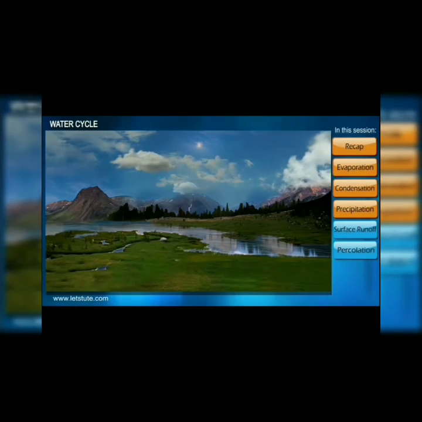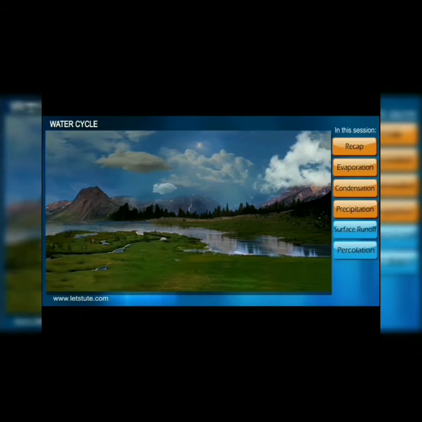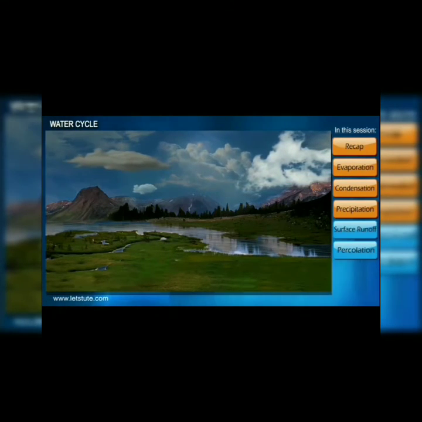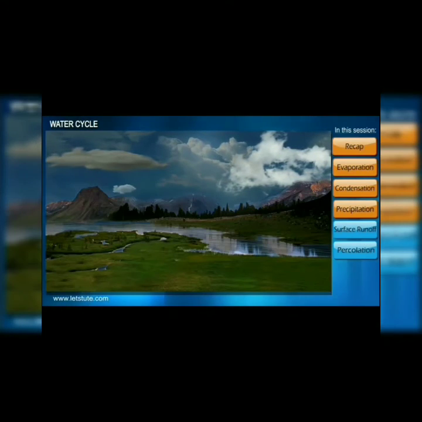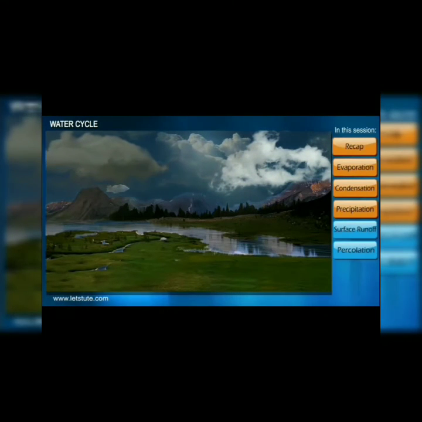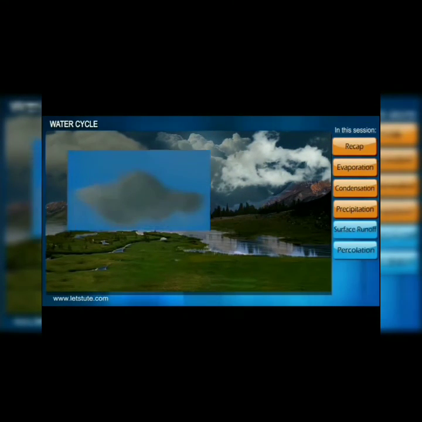In that process, when clouds and water droplets become larger and cannot float in the atmosphere, they fall down on the earth. Actually, cloud formation continues until it reaches the point where it cannot hold more water vapor.